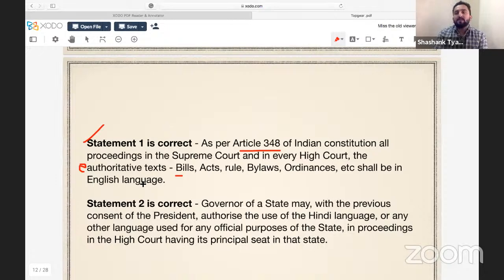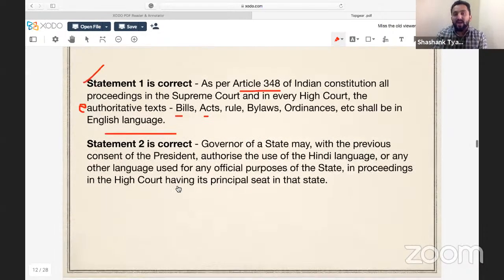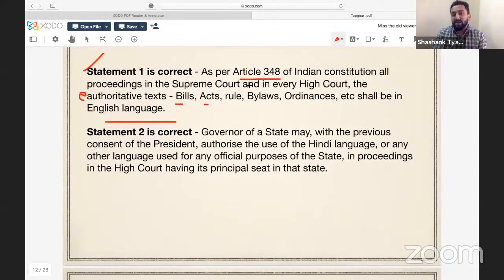By due permission, they can talk in their mother tongue. There can be translation. But when we talk about bills, acts, rules, bylaws, ordinance, etc., they shall be in English language, to bring uniformity in India's judiciary. That is why this was mentioned in Article 348.